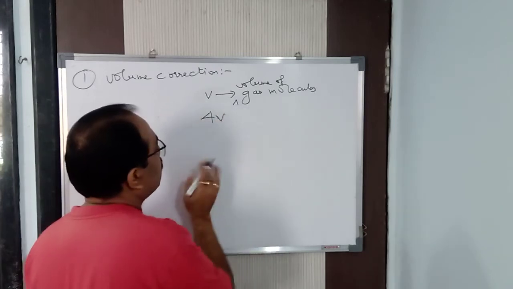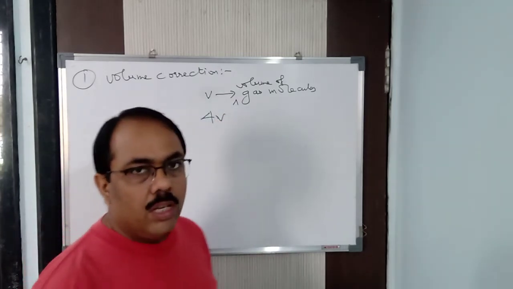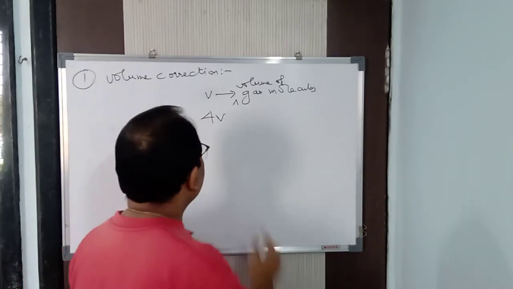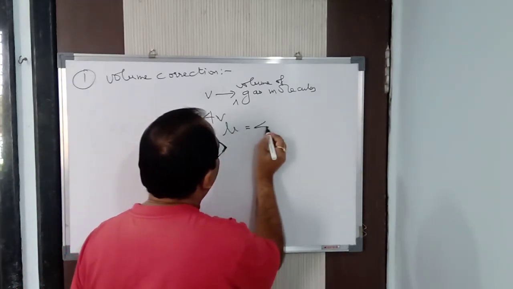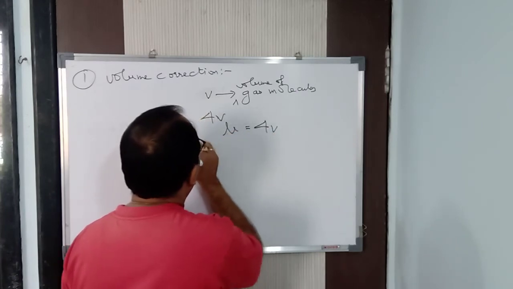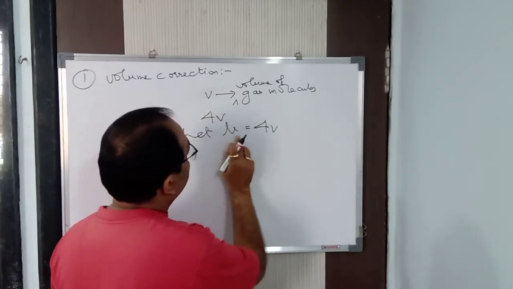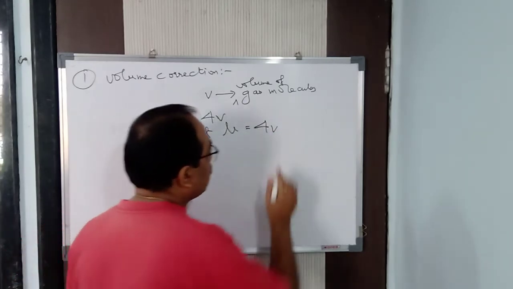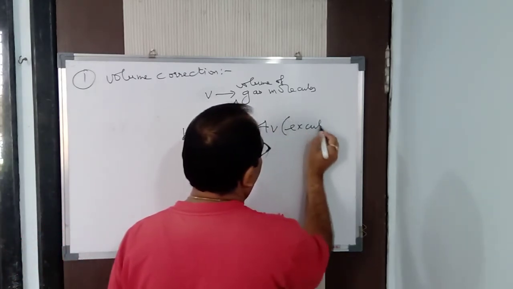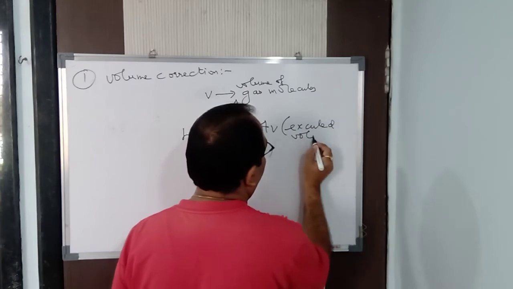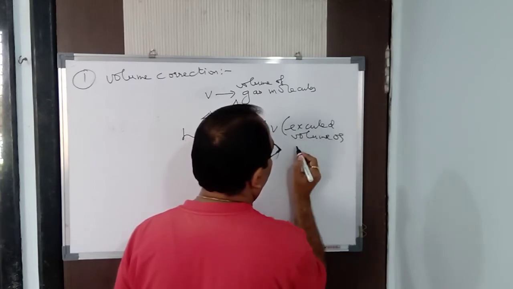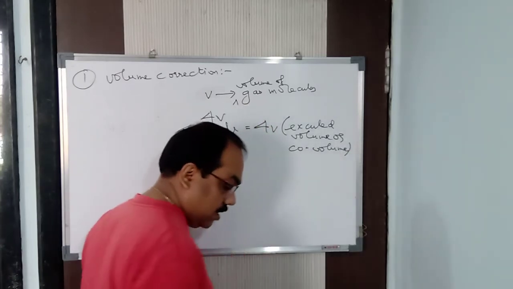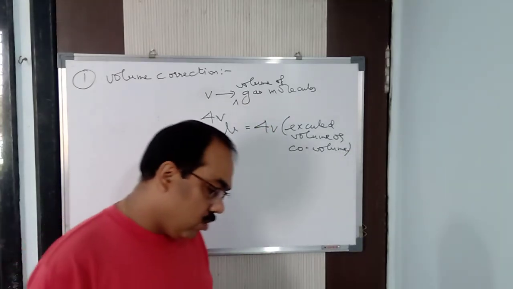The volume is now not v, the volume of the gas molecule, it is 4v. Clear? So let us say this 4v is nothing but b. We take b equal to 4v. Now this volume is called excluded volume or co-volume. We can say this particular volume is known as excluded volume or co-volume.